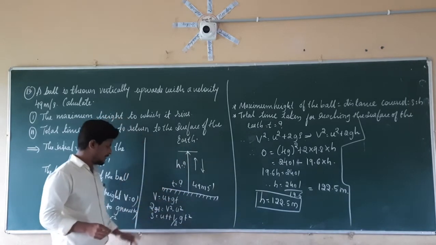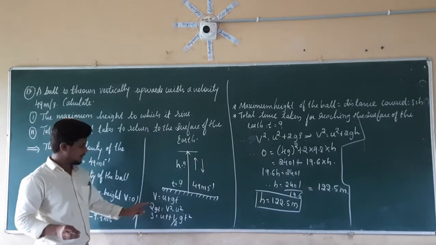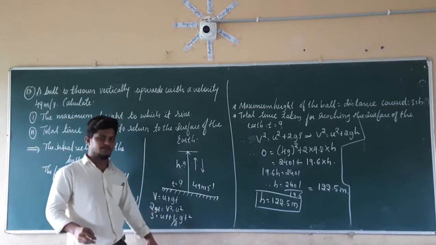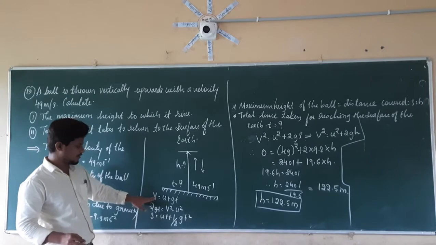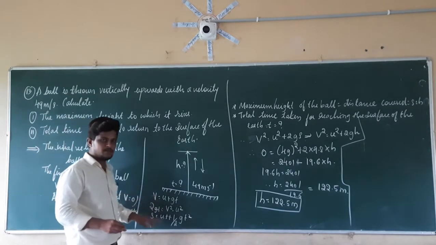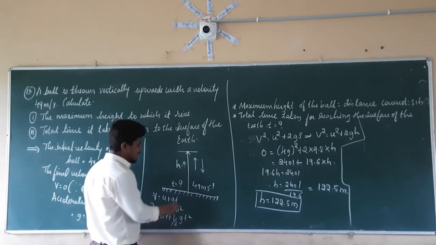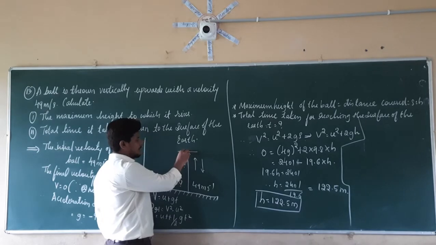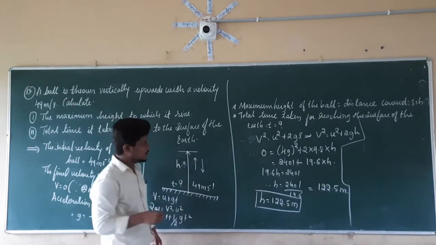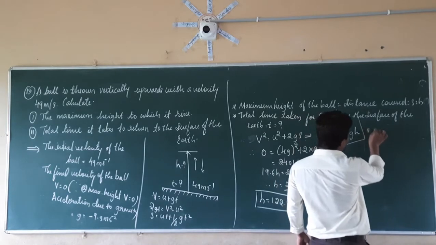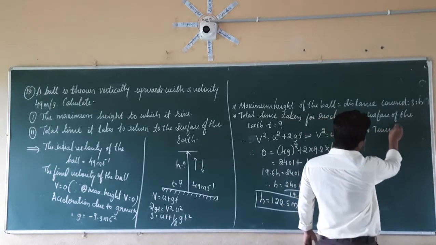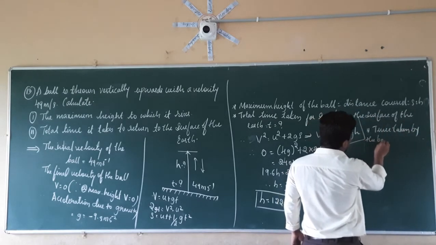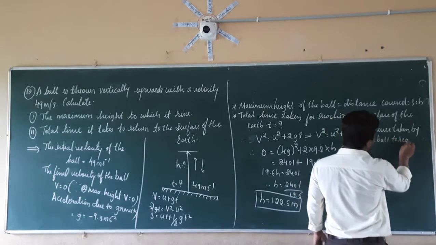So we have two formulas. One is V equal to U plus Gt. Another formula we have is S equal to Ut plus half Gt square. Either you can use this formula or you can use that formula. I am going to use this formula since it is the easier one. So we are going to calculate the time taken by the ball from this point to this point, and after that from this point to this point. So first we are going to calculate the time taken by the ball to reach maximum height.